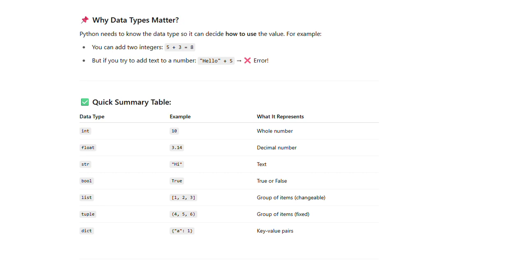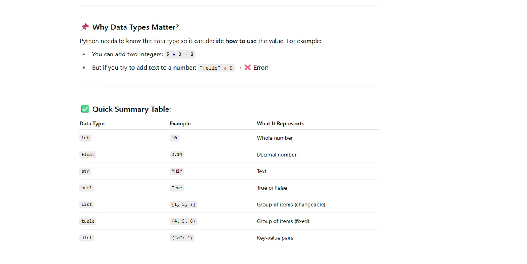You can note it down. Integer, for example 10, represents a whole number. The same way float, 3.14, decimal number. String, hi, text. Boolean, true or false. List, we can have a group of items. Tuple, 4, 5, 6, also a group of items but fixed. Dictionary, key value pair.